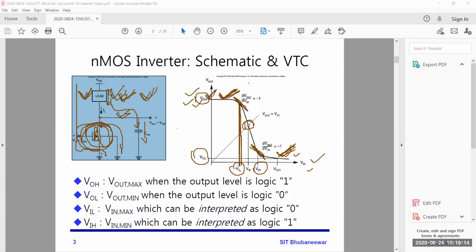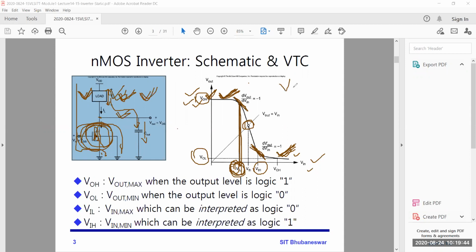And next, VIL is the maximum input voltage for which the output will be 1. Output 1 means the input should be 0. So this is the maximum input voltage we can say is 0; after that it will not be considered as 0.